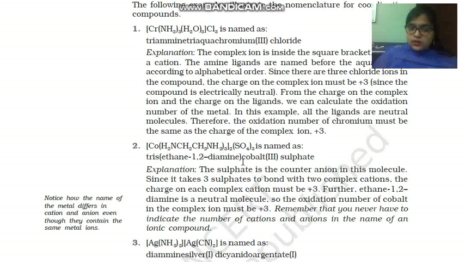It will be closed. Then we have to write down the name of the central metal ion, that is cobalt(III), and this is sulfate. Now, from where does this 3 come, children? From where do we get this 3 value? Children, each sulfate, you know, is SO4 2-.